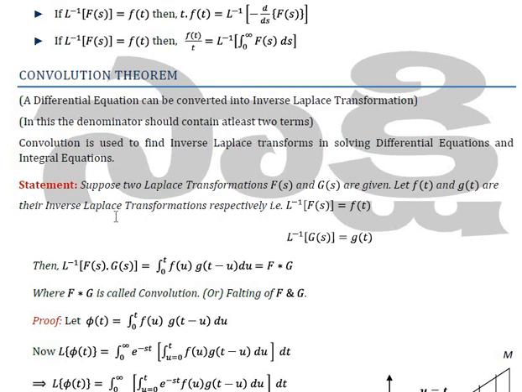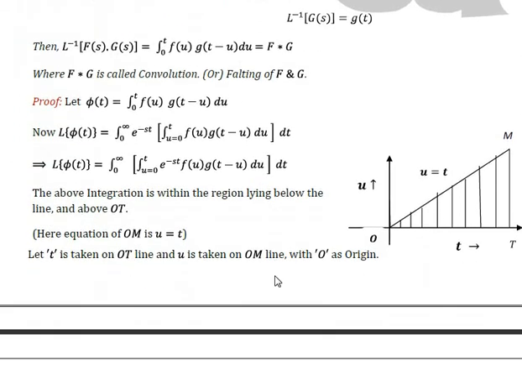Then L inverse of F(s)G(s) equals the integral from 0 to t of f(u) g(t minus u) du. The small f(u) comes from the function f(t), where t is replaced by u, and g(t minus u) comes from g(t), where we replace t by t minus u. Here f star g is called the convolution or faltung of f and g. The proof is not required.